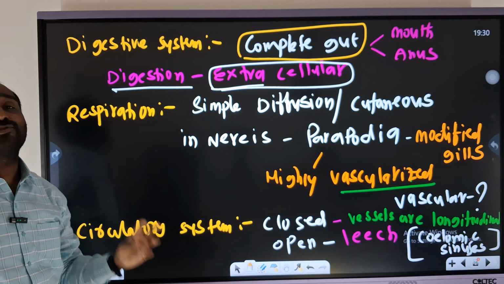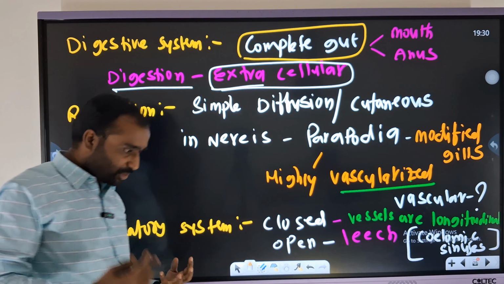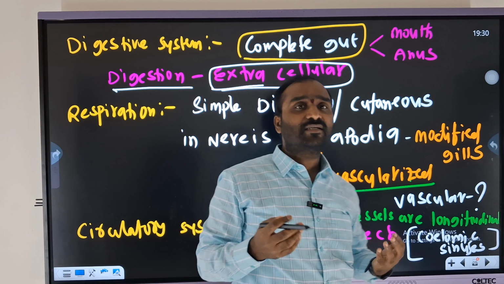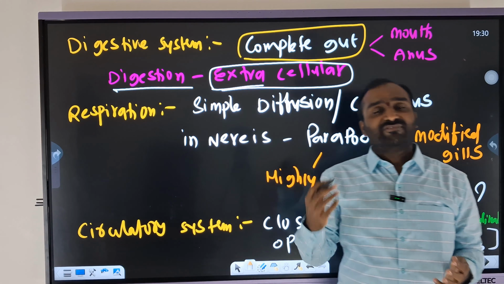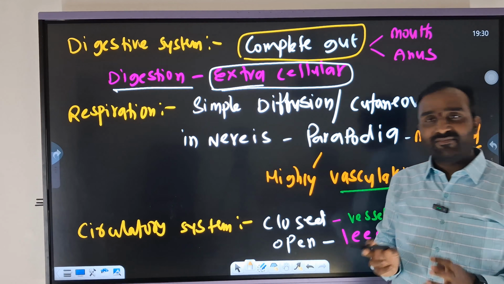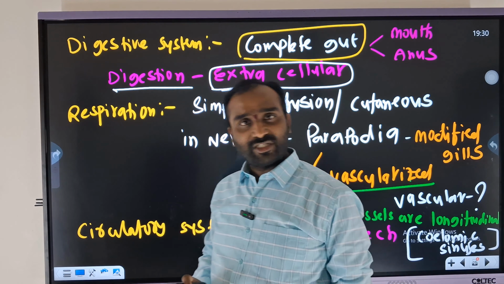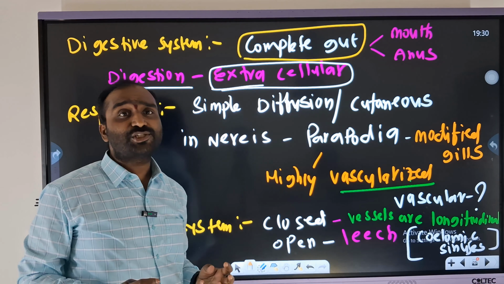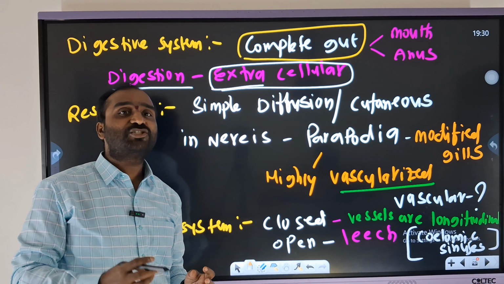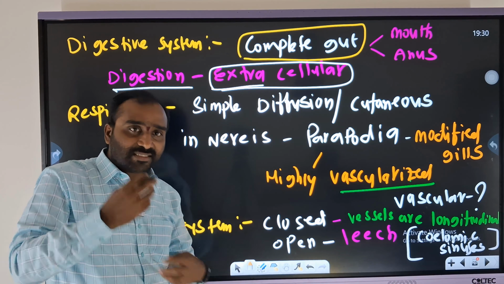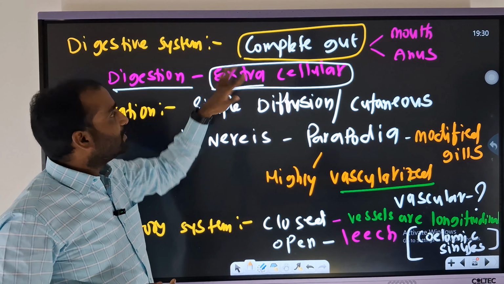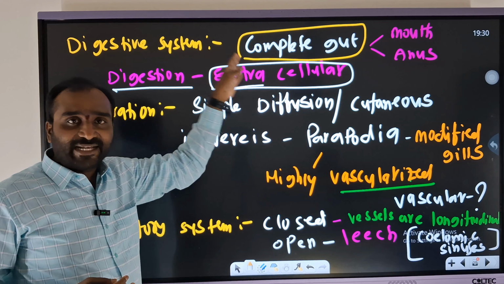Hence, it is extracellular digestion. Because if you check Porifera or other phyla like Cnidaria, they have intracellular digestion, because special cells are assigned to a particular function. But here the system has developed, hence the digestion is extracellular.